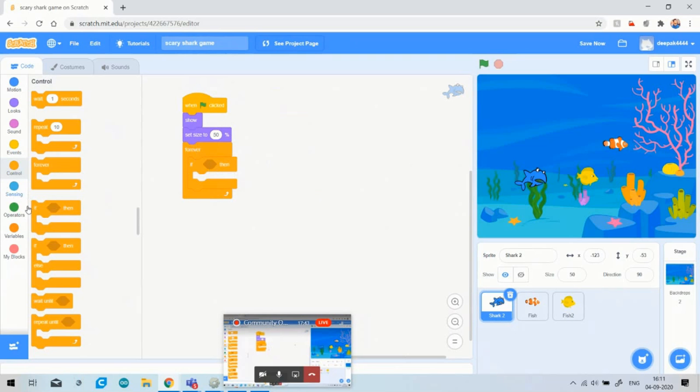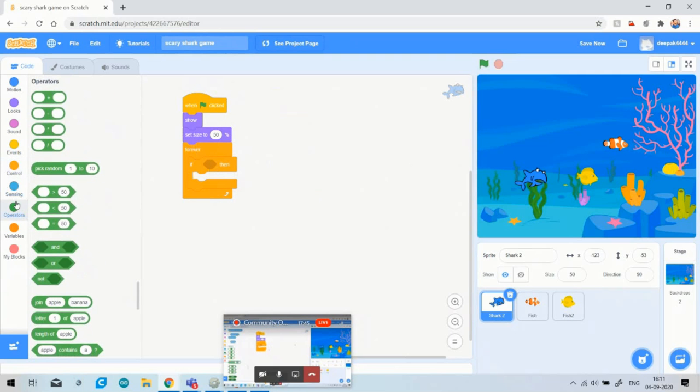Okay, I think you have got it why forever and why the if then condition is used. Then I will simply go to the operator. As I told you yesterday, the operator is the block used for mathematical operations. Here we have to choose a distance that is greater than some value. So we have to choose the greater than operator, and you can select from here less than, greater than, or equal to.